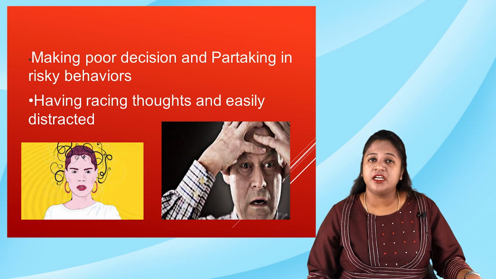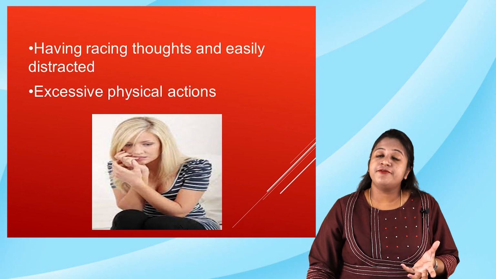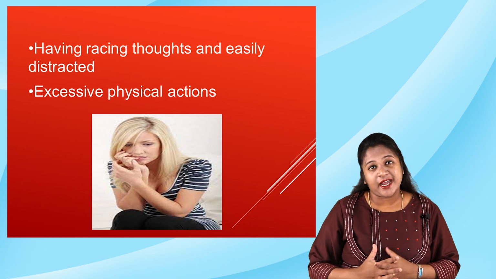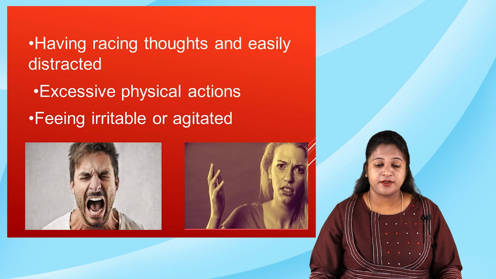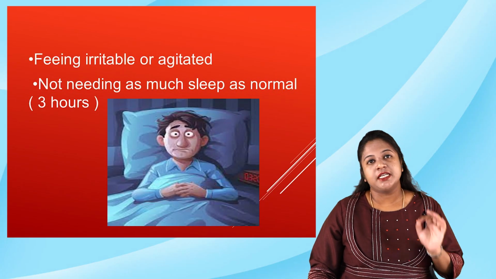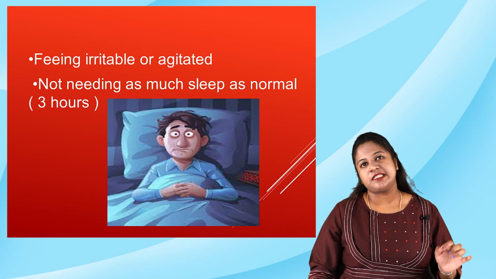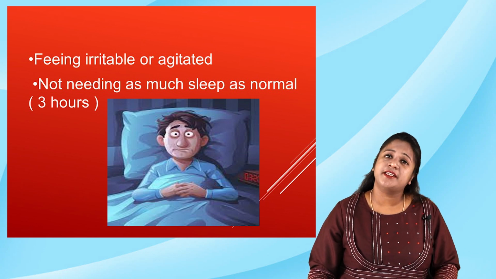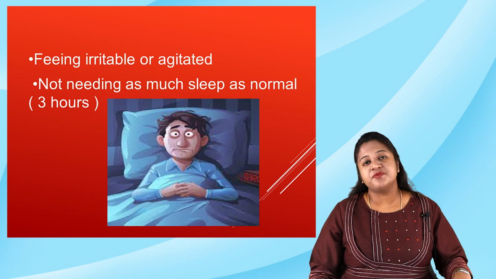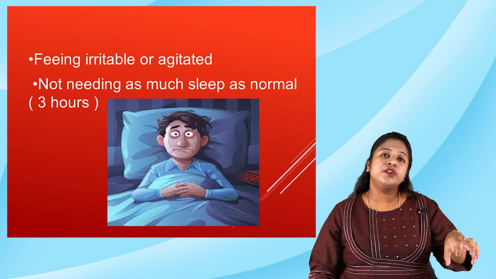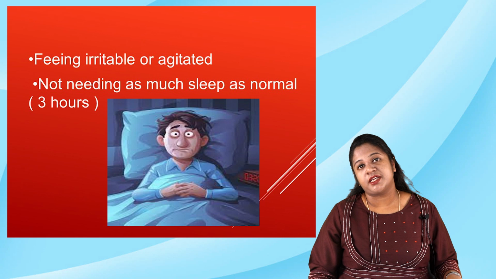He cannot complete a particular task or concentrate on one particular task. He'll have excessive physical activity, that is, psychomotor activity will be increased. He feels irritable and agitated, and his sleep may also be disturbed. So you can note these symptoms of hypomania which can be present. The disturbance in sleep is usually that he requires less than 3 hours of sleep, right? So these are the symptoms of cyclothymia based on the current episode, whether he is having depressive or hypomanic symptoms.